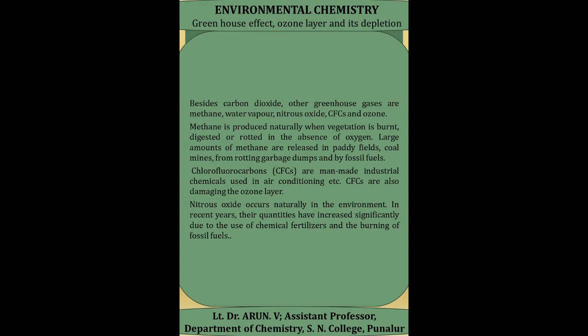Methane is normally produced when vegetation is digested or rotted in the absence of oxygen. Large amounts of methane are released in paddy fields, coal mines, rotting garbage dumps and by fossil fuels. So this methane causes the greenhouse effect, damaging the greenhouse balance of the earth.